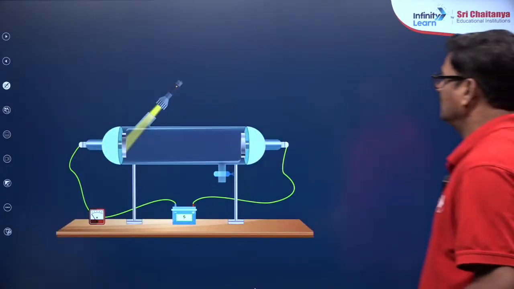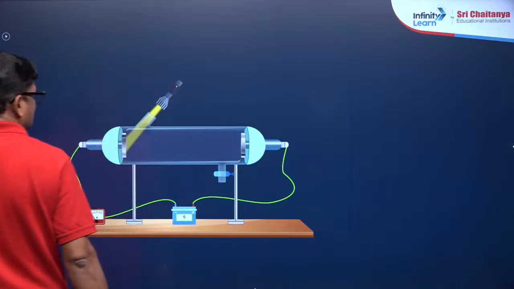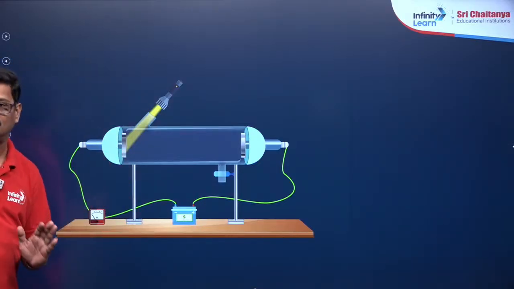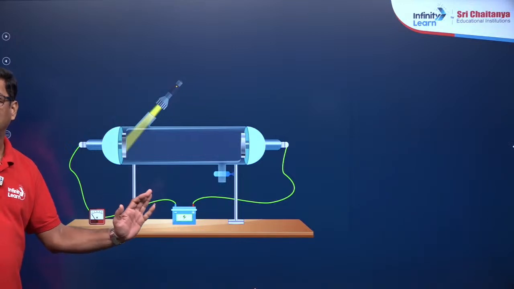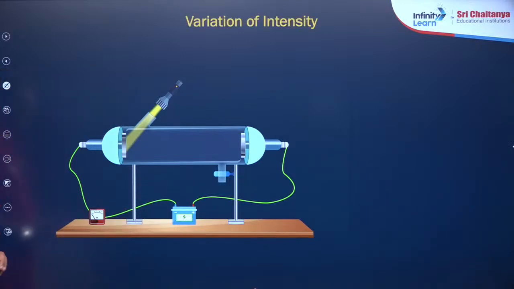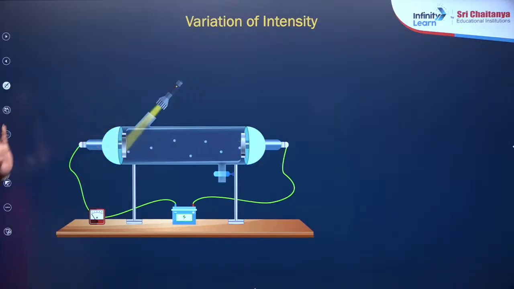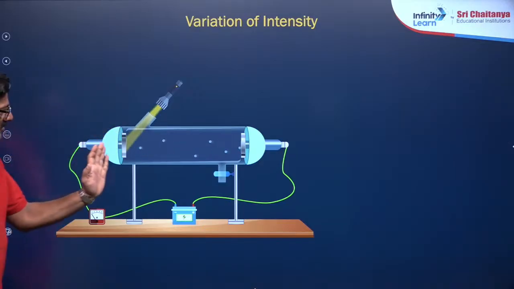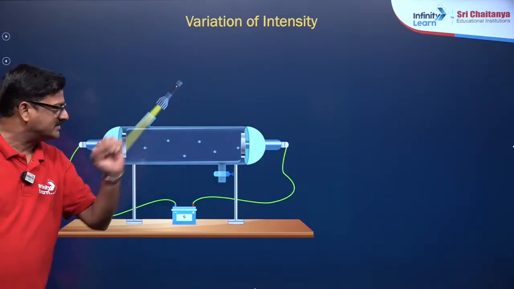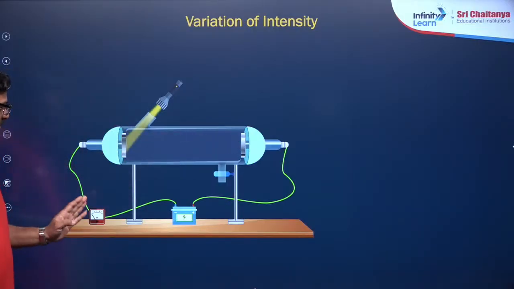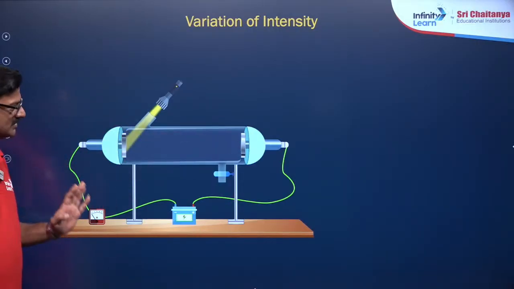And you can see this is your photovoltaic meter. When the light is falling on the metal, the electrons are coming and hitting on the other side, that is called detector. It is going to increase the voltage.